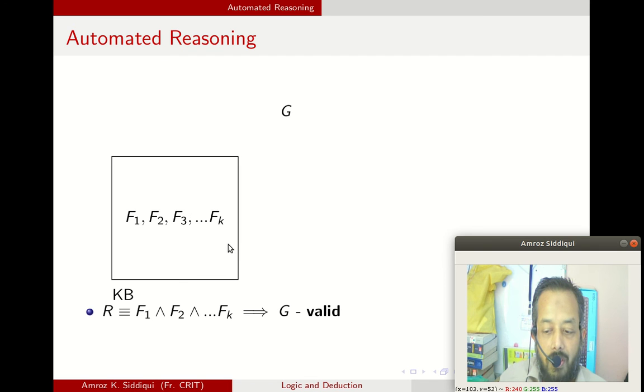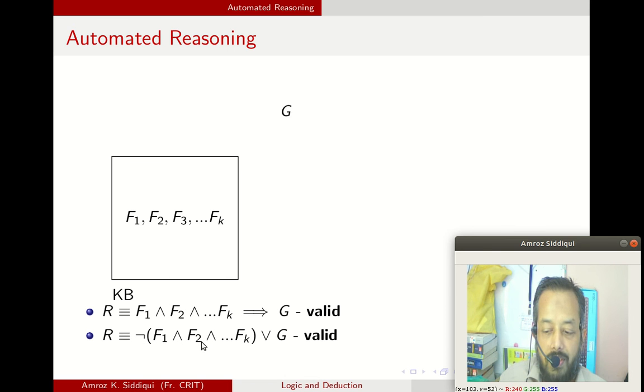So how do we proceed? Since all of these facts are true, we create a kind of logical inference system, a formula like this: given all of these facts, this fact being true and this fact being true and so on, whether we are able to achieve this goal or not. That means this entire system, this entire logical expression, should be valid. In order to make this valid, an equivalent of this, we know very well, is this. An implication can be written like this. We know very well that A implies B has the equivalent statement not A or B.